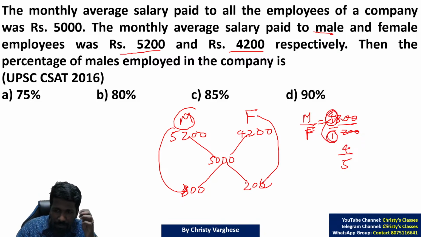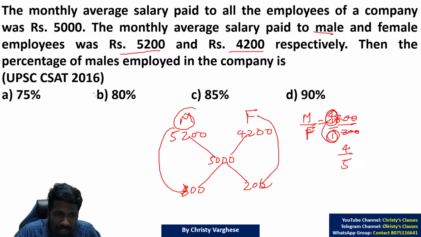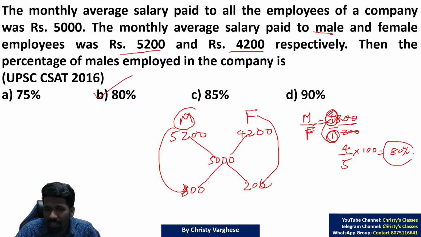4 males and 1 female means a total of 5 people. In that, how many are male? 4 people. So 4 by 5. In the percentage class, I already told you 1 by 5 is 20%, so 4 by 5 is 80%. You can answer directly. If you are not clear with that theory, you can multiply by 100 and you will get 80%. Very easy, na? Otherwise, you will do this question with too many steps.